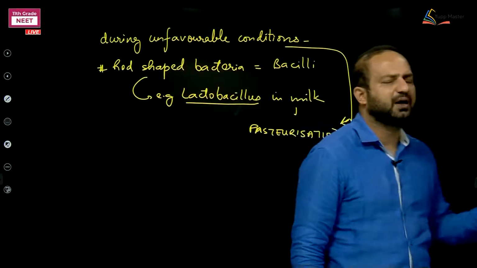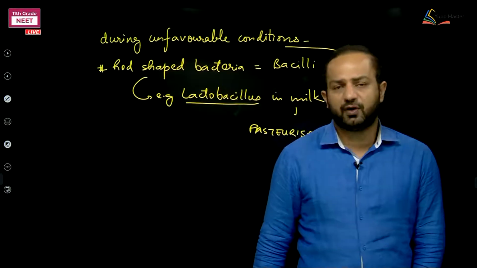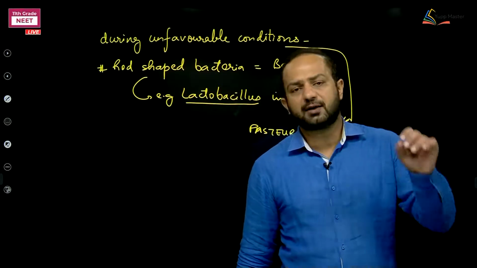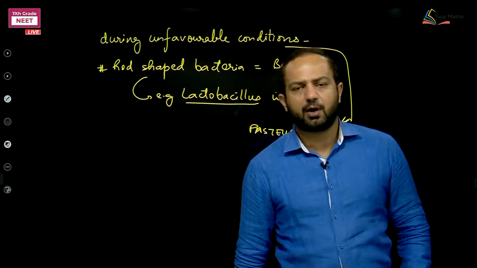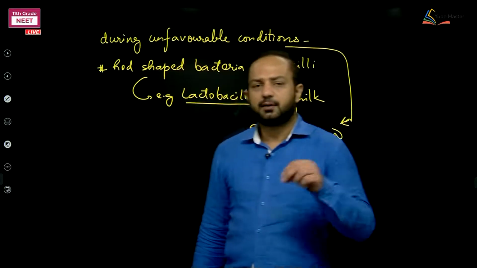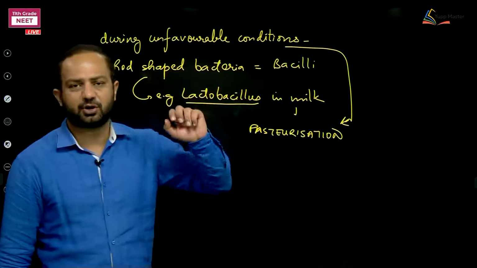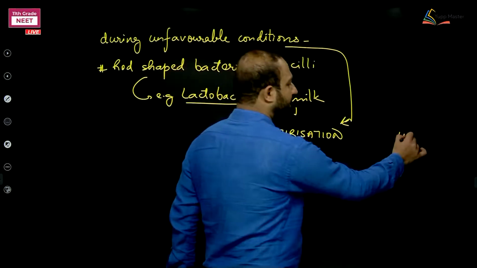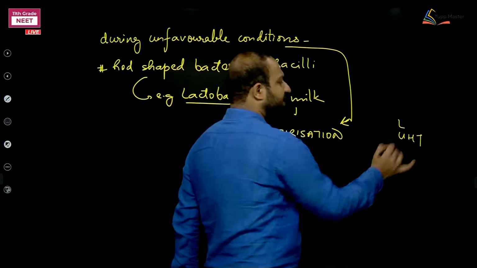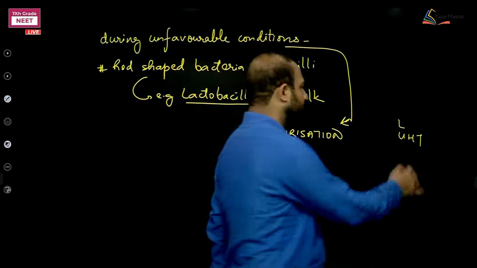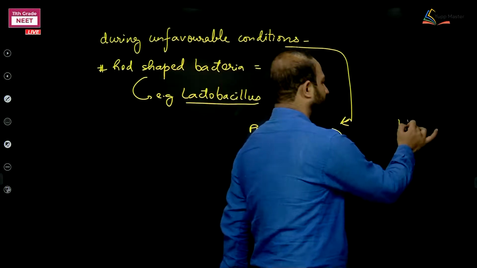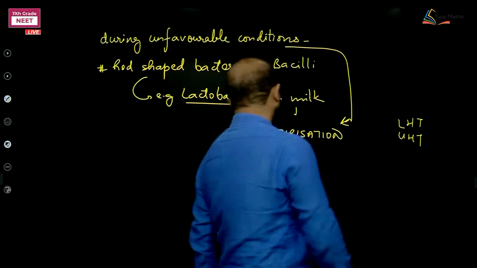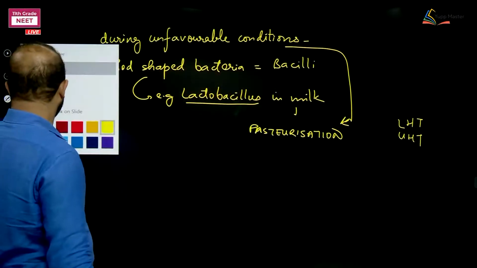There are different methods of pasteurization. One is long time less temperature, or less time high temperature, or ultra heat treatment.